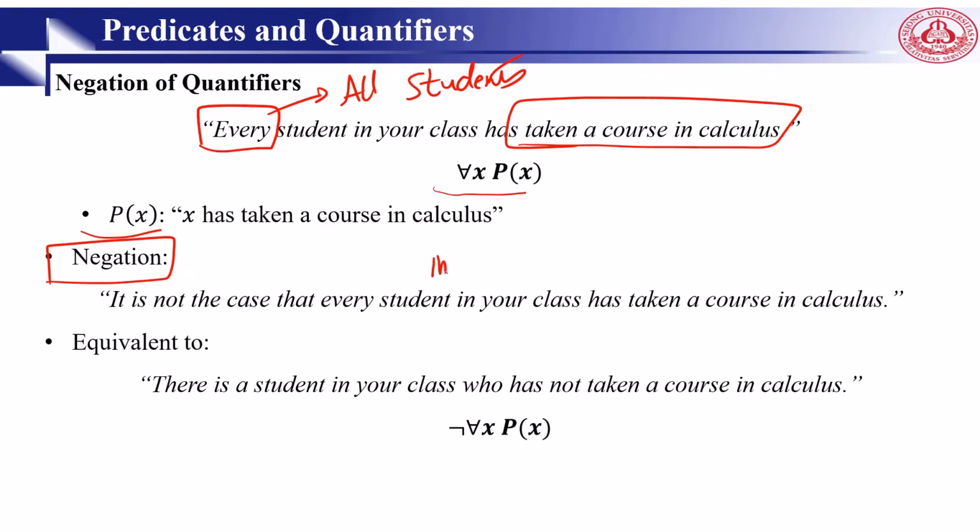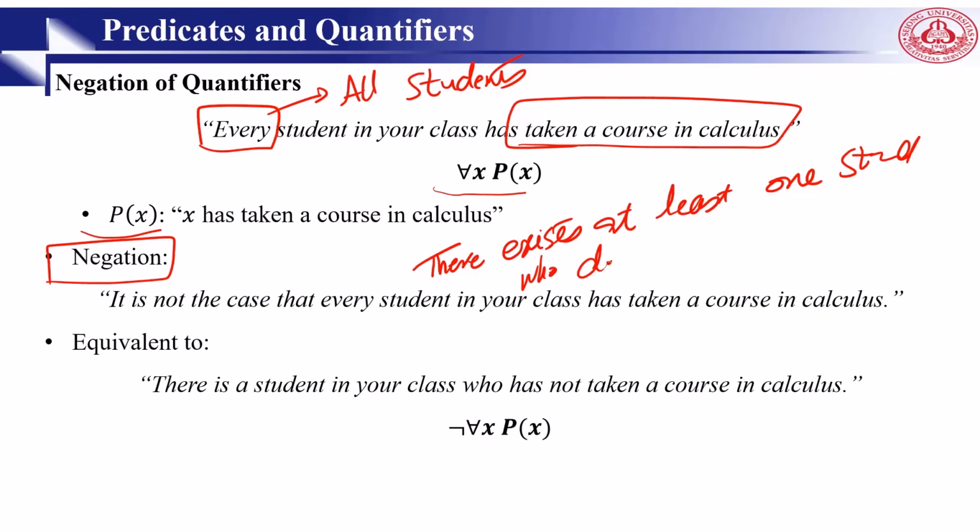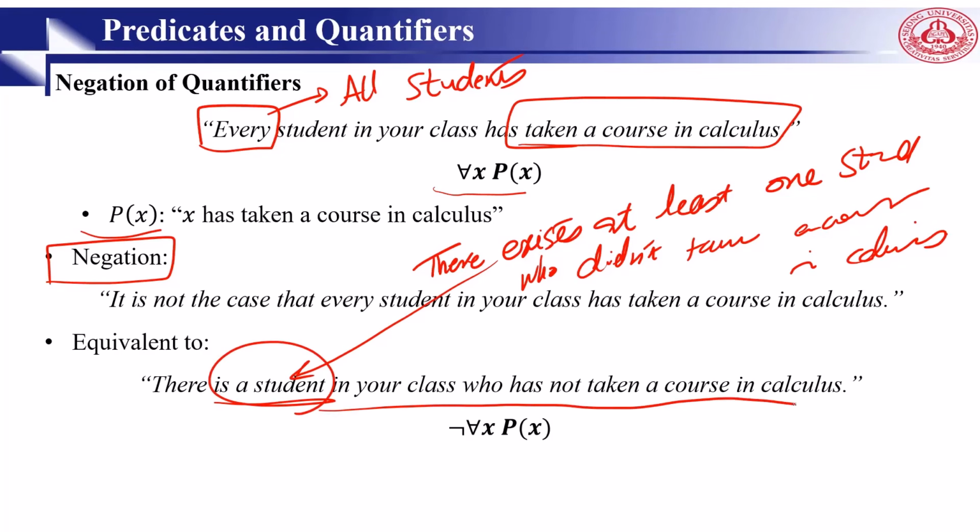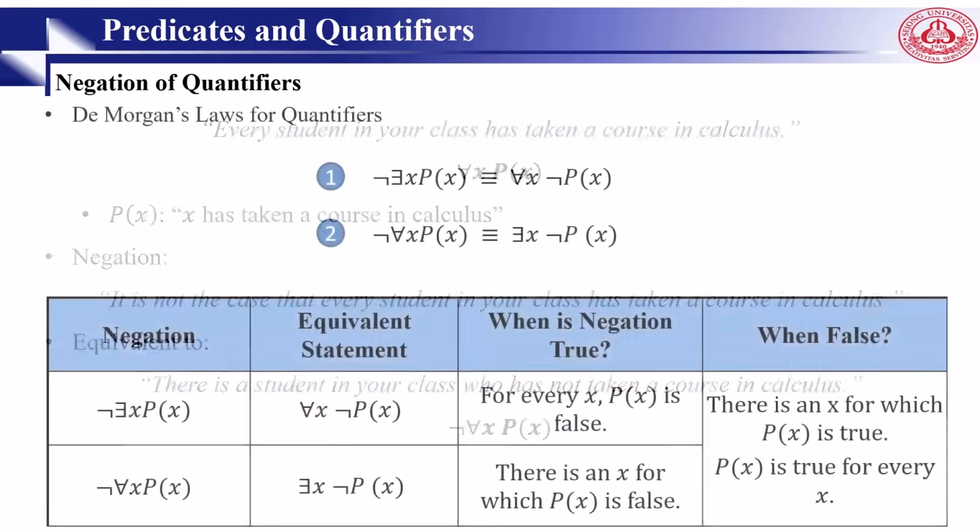It means there exists at least one student who did not take any course in calculus, right? There is at least one negation. We fail it, right? Or you can say there is a student in your class who has not taken this course. And we show it like this: negation of for all x P(x). When negation comes, it means there is one that violates the rule of for all.